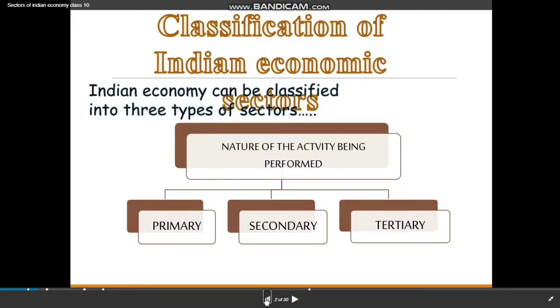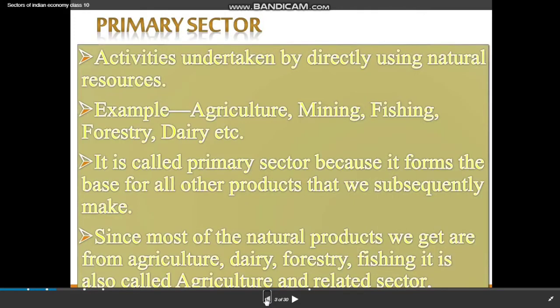First, we are going to see the classification of Indian sectors. So, Indian economy can be classified into three types of sectors: primary, secondary, and tertiary. Under the primary sectors, we see activities which are undertaken by directly using natural resources. Example can be agriculture, mining. It is also called primary sector because it forms the base of all other products that we subsequently make.